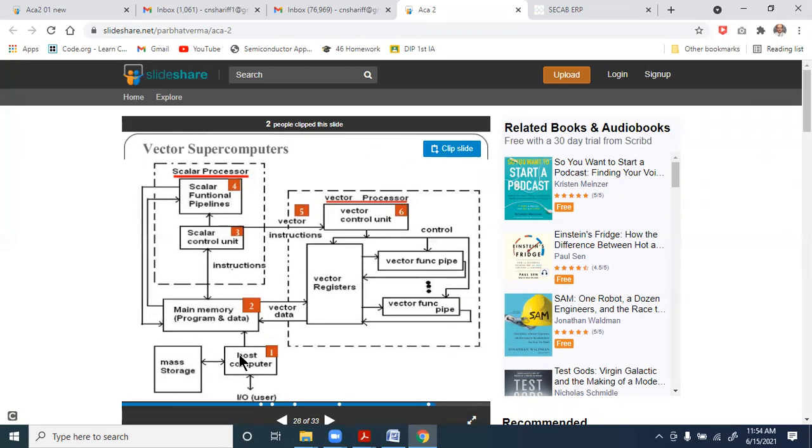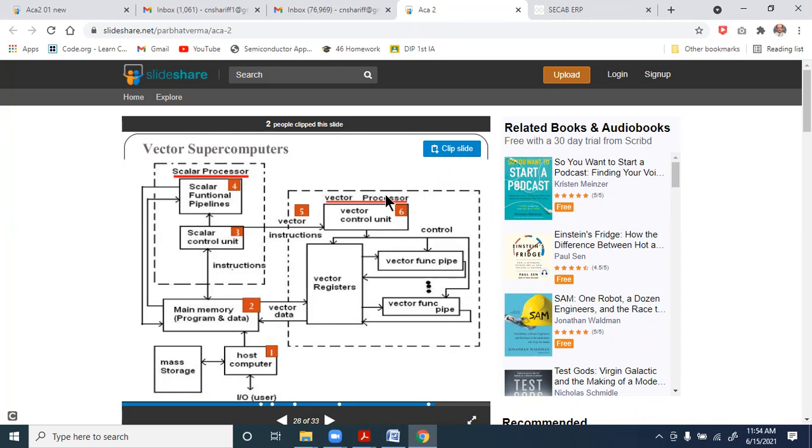Once the instruction comes from the mass storage and goes into the main memory, whether the instruction is of scalar or control type, or corresponds to a vector type of instruction: scalar means it will just be processed by this, vector means the control will be transferred to the vector processor.